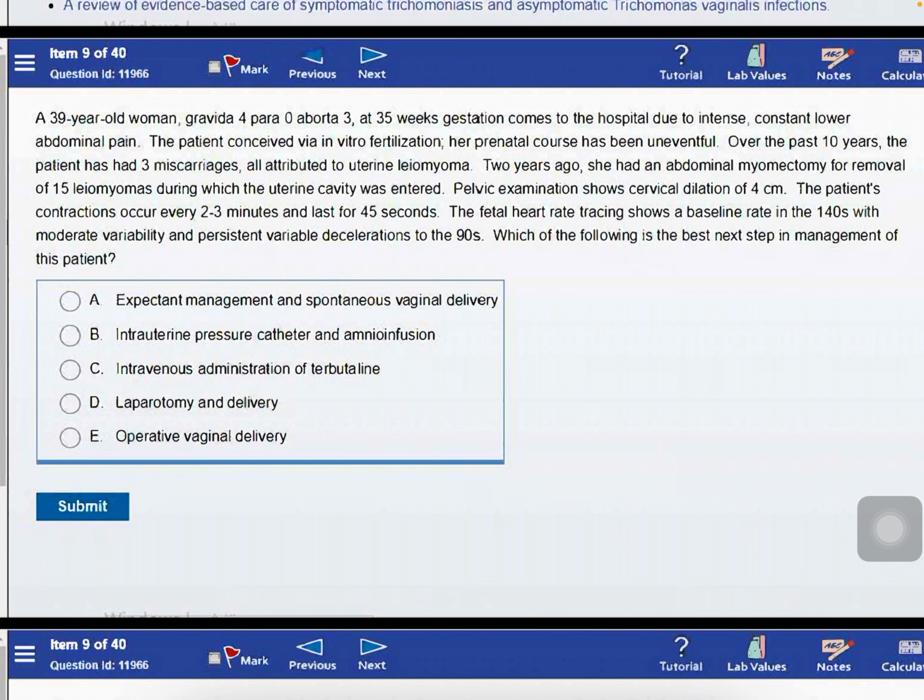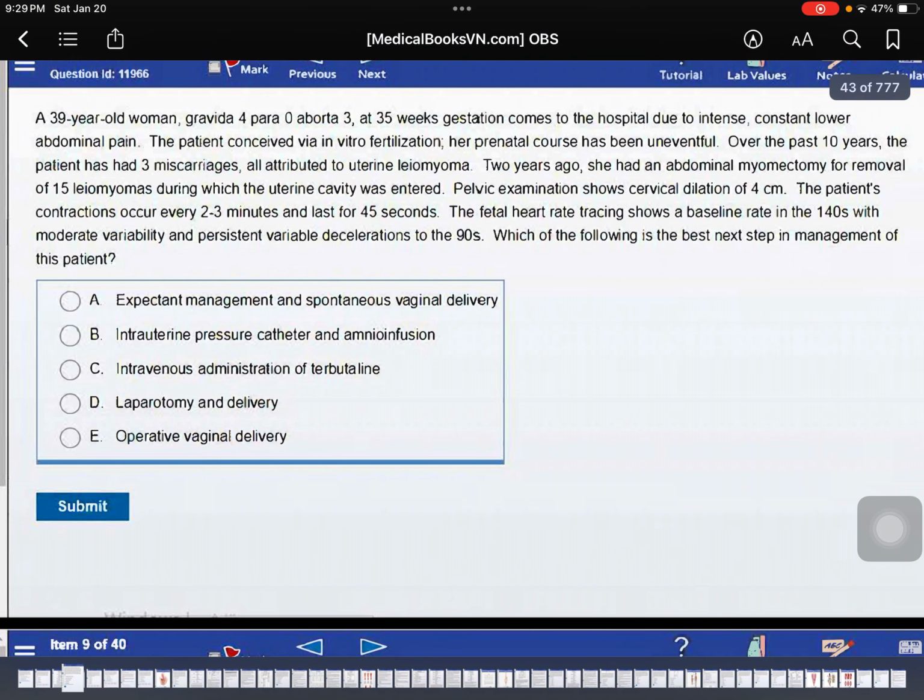Choice A, expectant management and spontaneous vaginal delivery. Choice B, intrauterine pressure catheter and amnioinfusion. Choice C, intravenous administration of terbutaline. Choice D, laparotomy and delivery. Choice E, operative vaginal delivery.